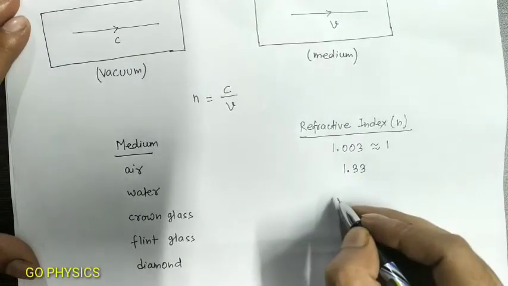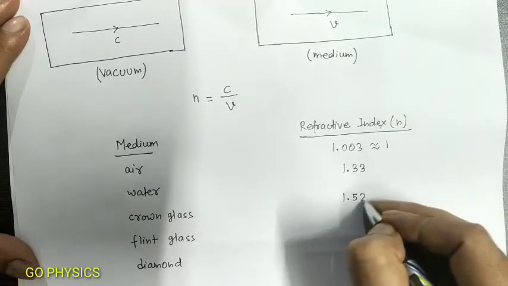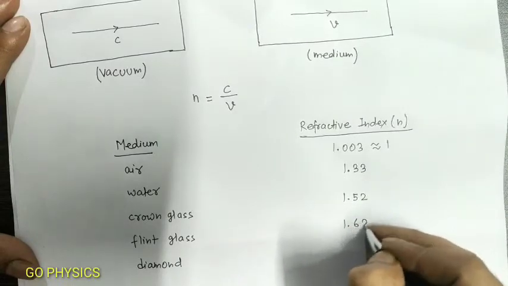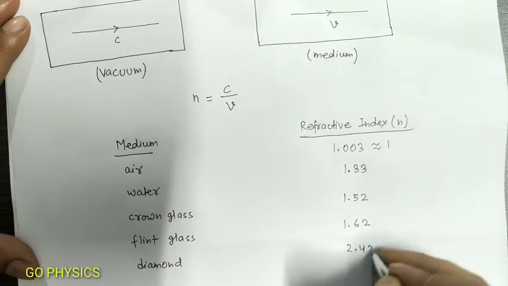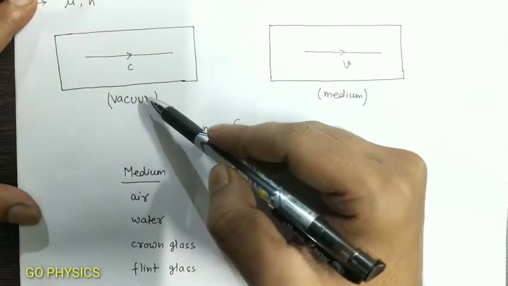For ground glass, the value is 1.52. For flint glass, its value is 1.62, and for diamond, the value of refractive index is 2.42.